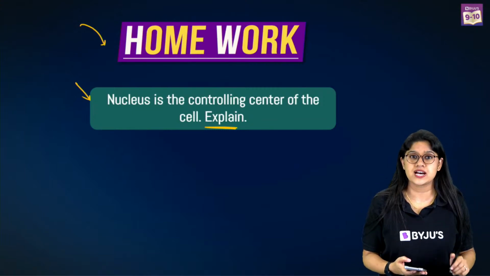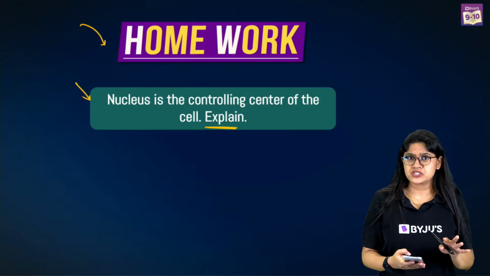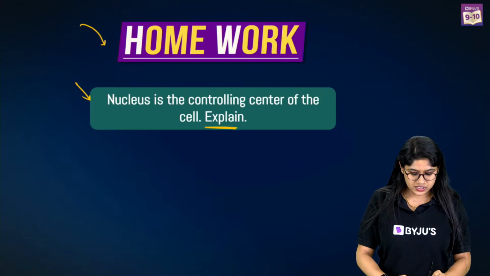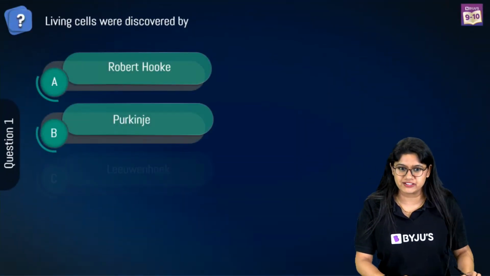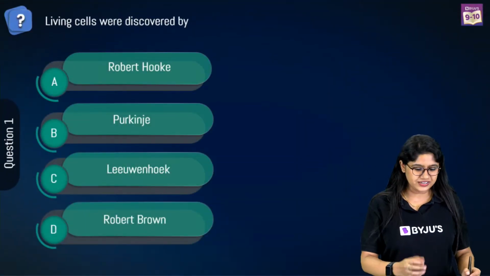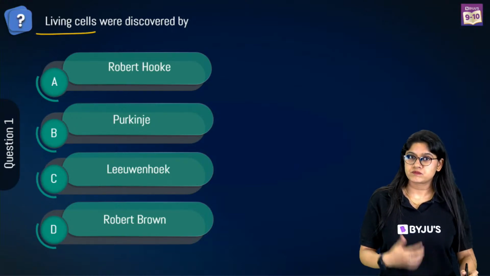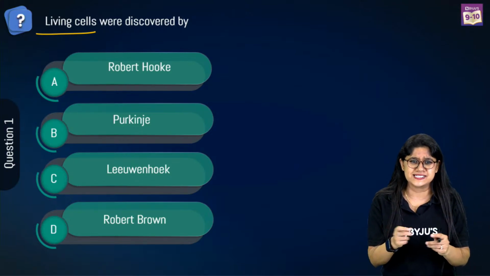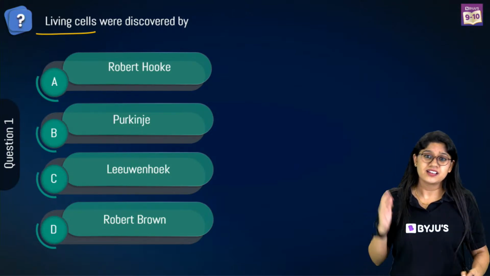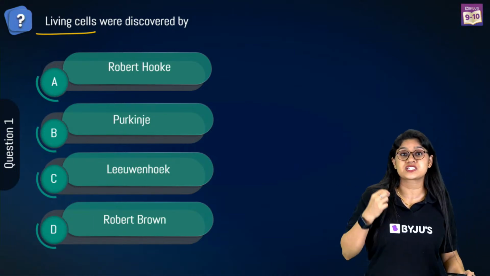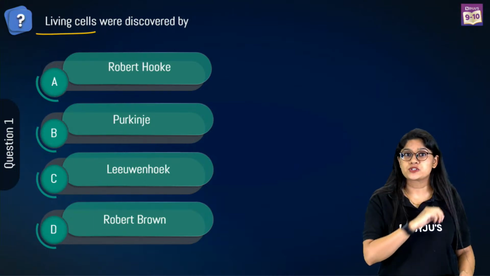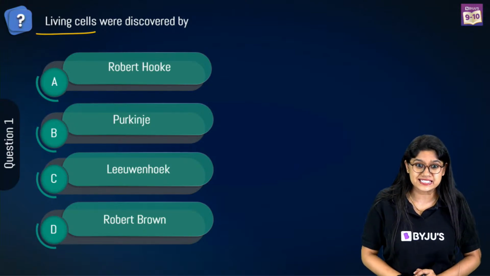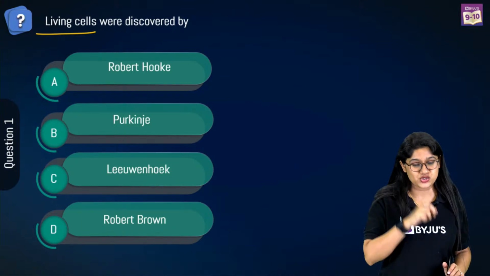So let's start. The first question that we have today is really very easy. And of course, it's about the very first question when we talk about the cell, right? Living cell was first discovered by which scientist? Robert Hooke, Purkinje, Leeuwenhoek or Robert Brown? Quickly, everyone, you can tell me the answers. I can see the answers, which are C.